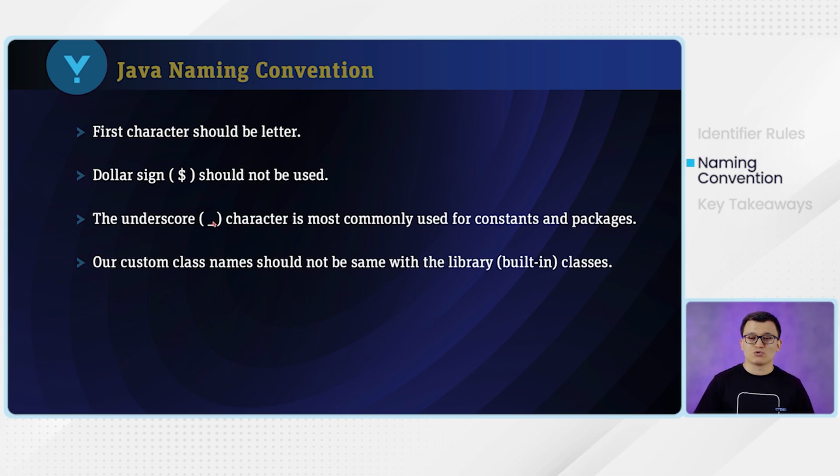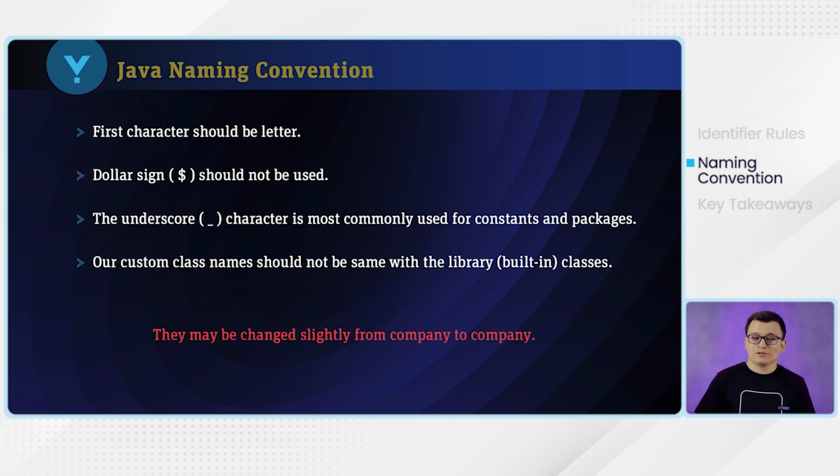And for the packages, yes, you can always use this underscore. Just make sure that every single letter in the package name is in lowercase. Okay. And our custom class names should not be the same as the library classes. So in Java, we have lots of built-in classes. For example, String is one of the classes. So whenever you create a custom class in the future, make sure that your class name is not the same as any of those built-in classes in Java.